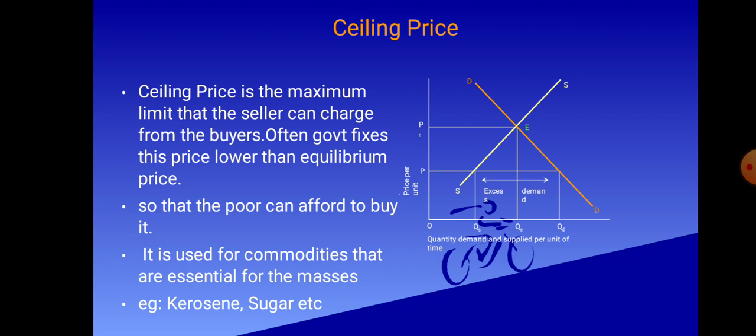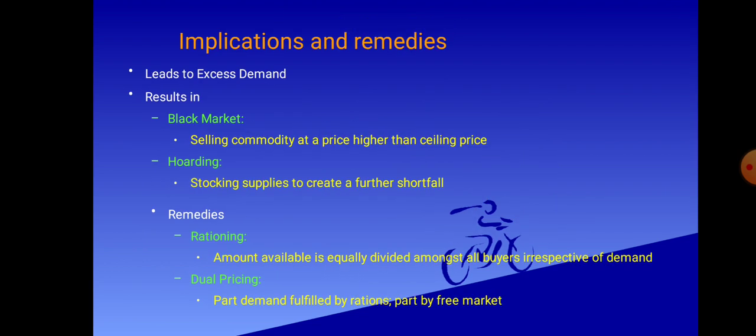In this diagram, we are seeing that on y-axis price is taken, on x-axis quantity is taken. DD is demand curve, SS is supply curve. OPE is equilibrium price and OP is ceiling price, which is fixed by the government lower than equilibrium price. It creates excess demand. Implications of ceiling price. It leads to excess demand.